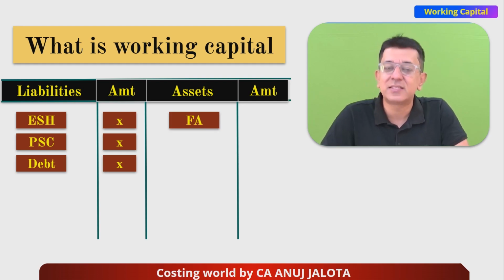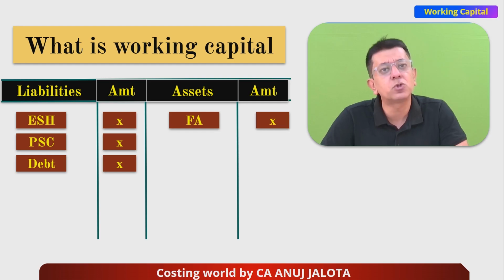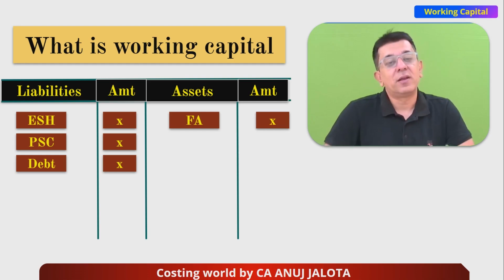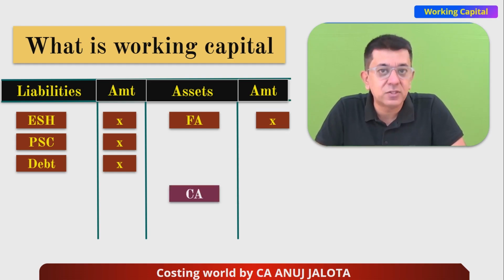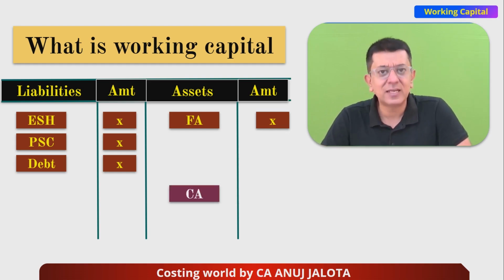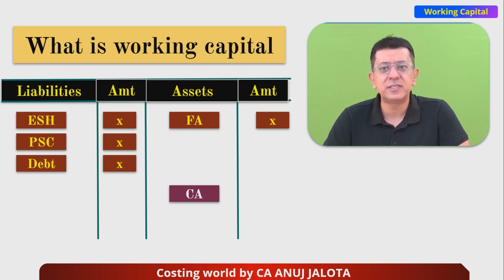Let's try to see the asset side. You have fixed assets. These are also called long-term assets. Now is a part that we are all interested in, and that part is current assets. Popular examples could be stock, debtors, cash, bank, etc.